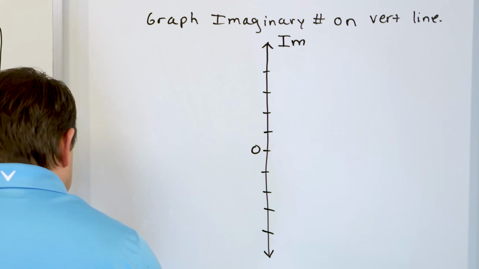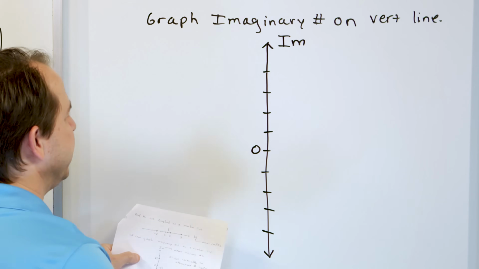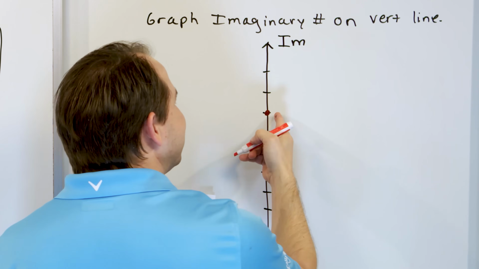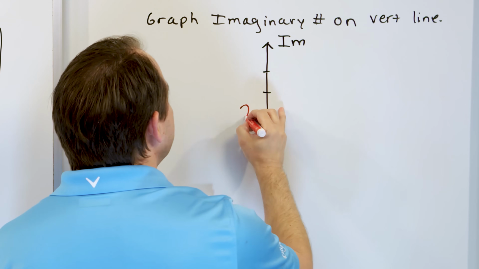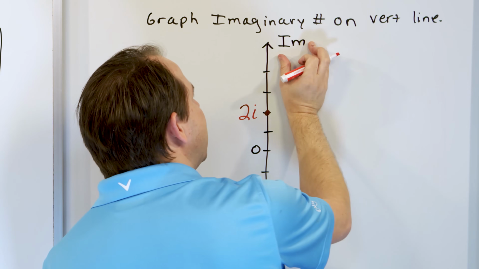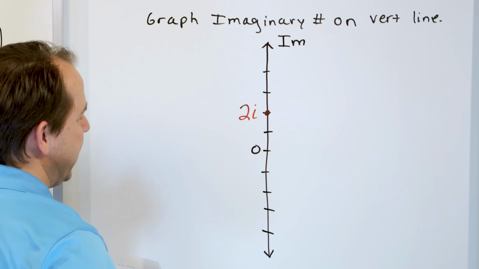But you see, if I want to plot numbers on this line, they have to be, of course, imaginary, right? So let's plot a couple of numbers. So here's 1, 2. But this is not 2. This point is not 2. This point is 2i, because this is not a number line with real numbers. It's a number line only of imaginary numbers. And this is not the number 2. This is number 2i, right?